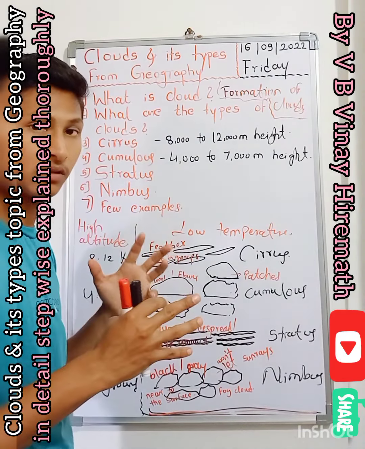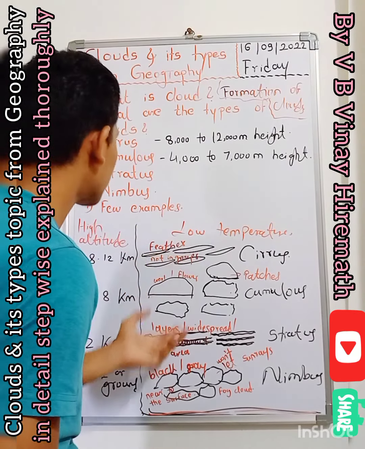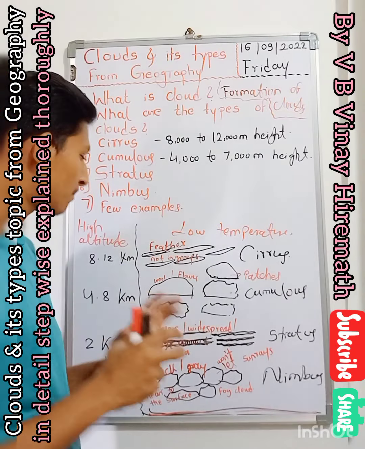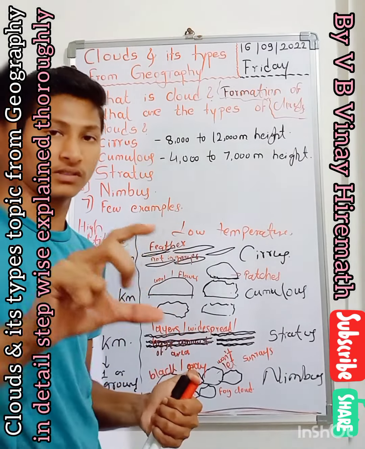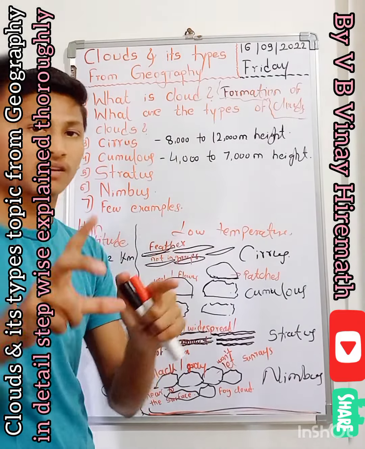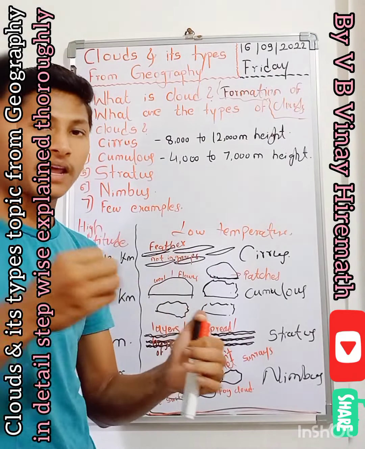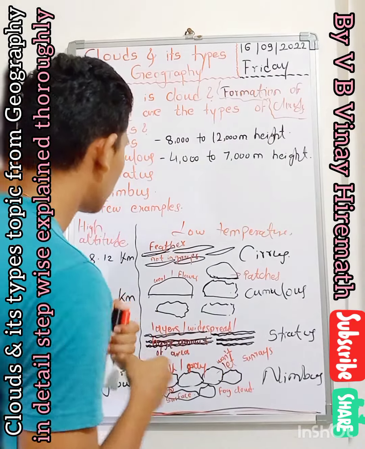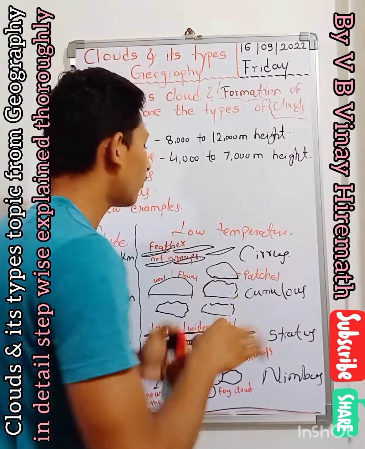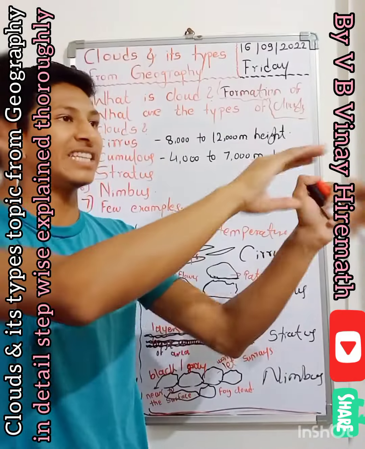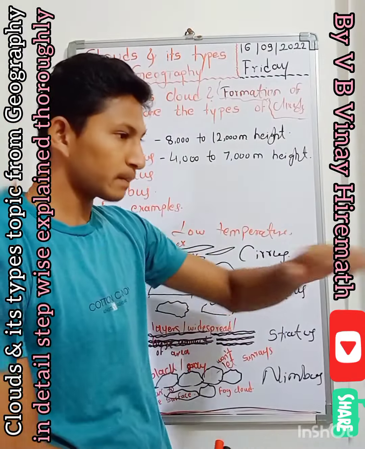And just below the cirrus cloud, at a great height of 4,000 to 7,000 kilometers, you will find cumulus clouds. Compared to the feather-like cirrus clouds, these are bulky to see, bulky in structure. They appear like cauliflowers, and like wool, through which we make sweaters. You will find them in patches, here and there, randomly, not in layers.